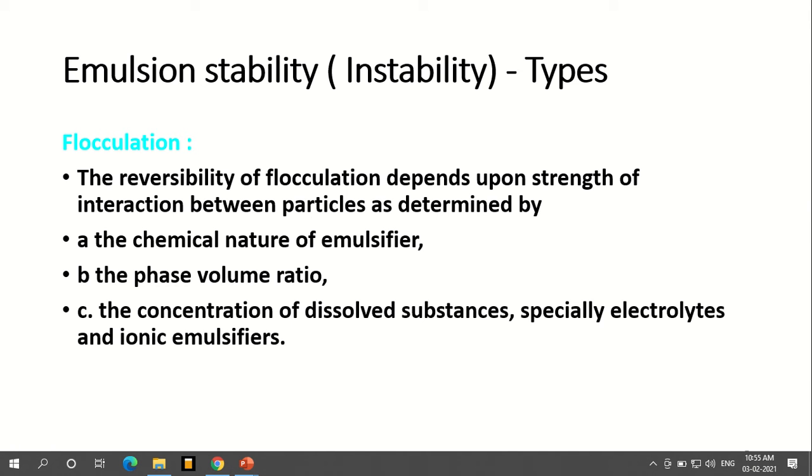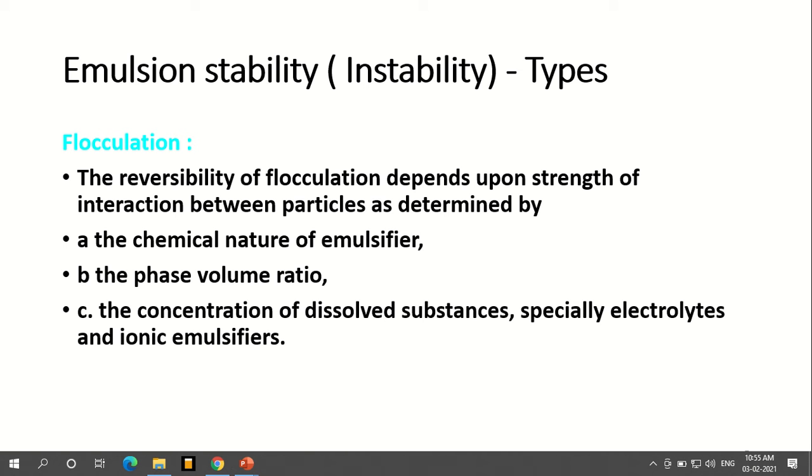The chemical nature of the emulsifier matters. With the emulsifiers we are using, at what extent can they separate the two components? If they have a force of attraction, cohesive force in the continuous phase and also with the dispersed phase, then it will maintain these globules dispersed uniformly throughout the continuous phase, so it will maintain stability.